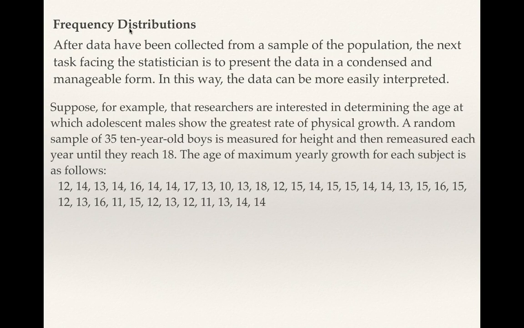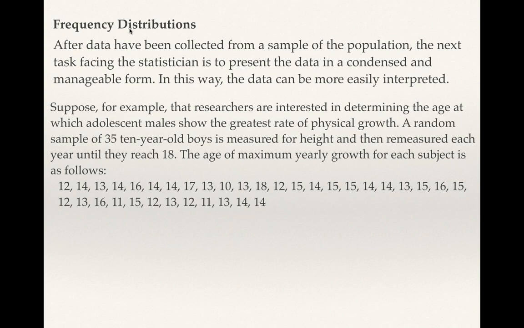So, for example, let's say the researchers are interested in determining the age at which adolescent males show the greatest rate of physical growth. A random sample of 35 10-year-old boys is measured for height and then measured each year until they reach 18. The age of maximum yearly growth for each subject is as follows.